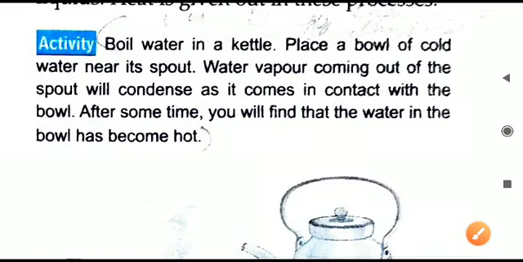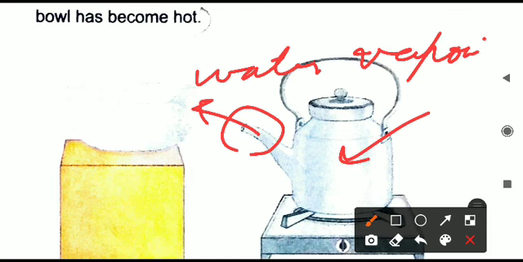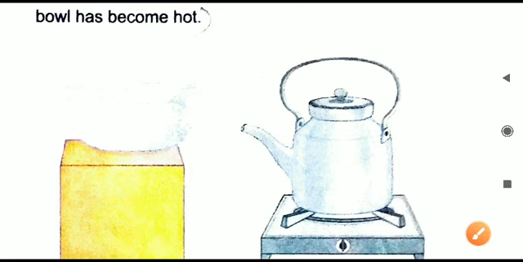We have an activity related to this that we will read now. Boil some water in a kettle and place a bowl of cold water near its spout. You can see this is the kettle they have taken. This is the spout, and from the spout what will come outside? Water vapor will come. If you are boiling water, water vapor will release from the spout.